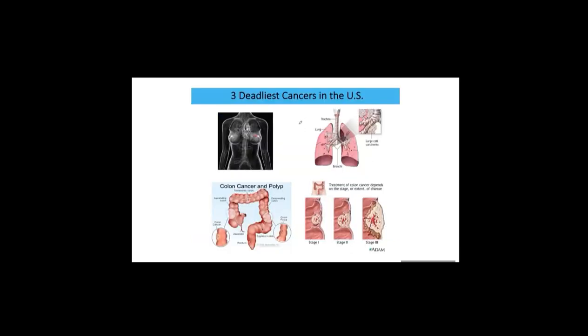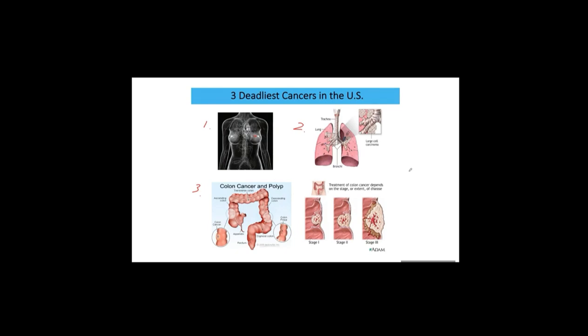There are three highest risk cancers in the US: breast cancer, lung cancer, and colon cancer. This record is from a couple of years ago, and I'm not sure whether it changed last year, but breast cancer, lung cancer, and colon cancer are the most prevalent cancers in the US. Different countries have different top-risk cancers in different regions, depending on their lifestyle.